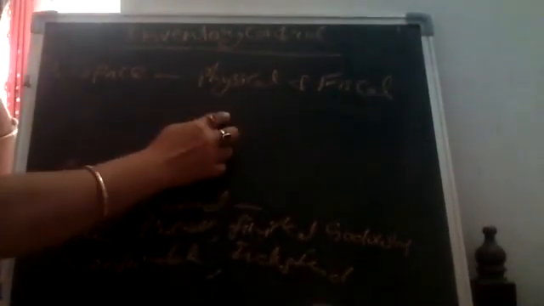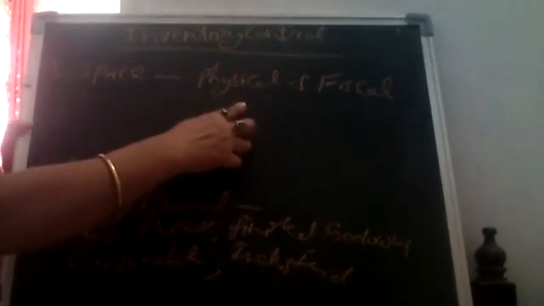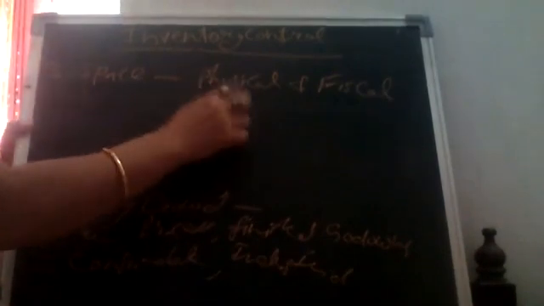Now the third one is space. How much space is required for every item? Are we talking about physical space? Yes, we are discussing both physical and fiscal space. First of all, let's discuss how much space the stock is taking.